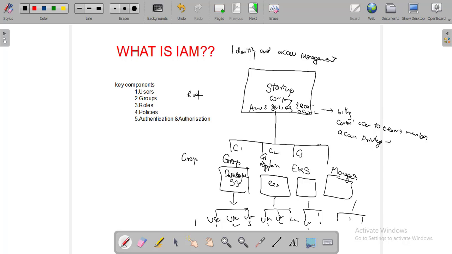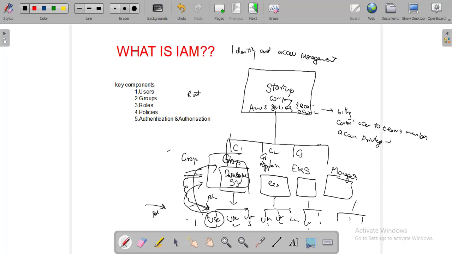So you can understand users come at the bottom, above them the groups, and above that the root account. So whenever a new member joins the company, instead of giving policies to each individual, we can add the user into a group and assign policies to this particular group. So instead of giving each and every person the policy, we assign whatever policy is required to the group, and then add that person into the group, so whatever policies apply to the group are already given to the user. I hope you understand.